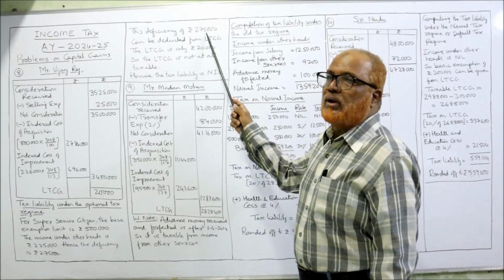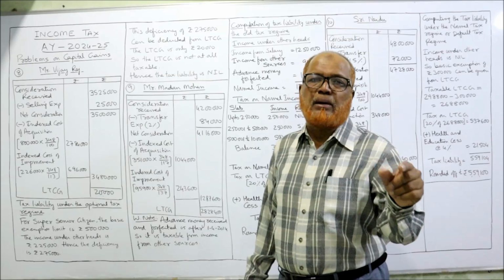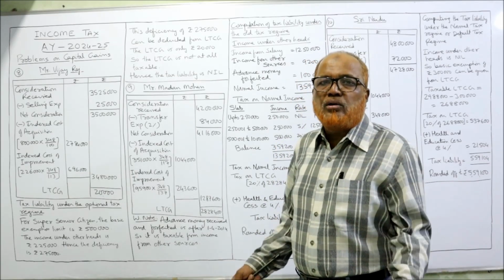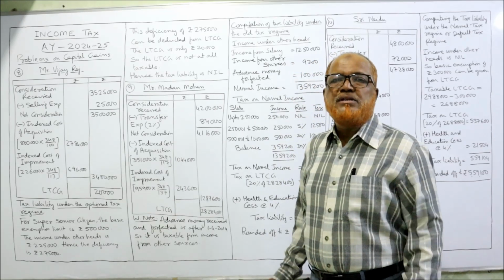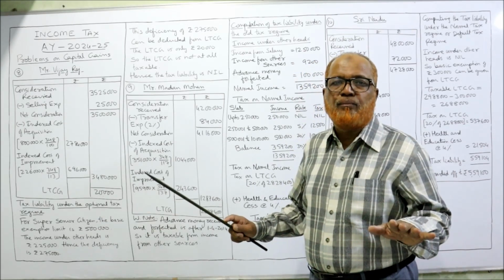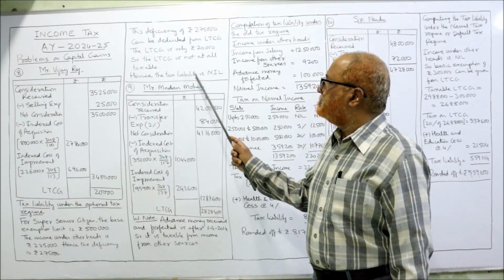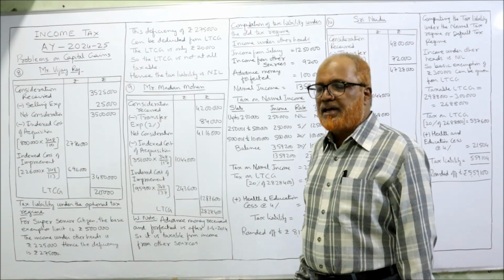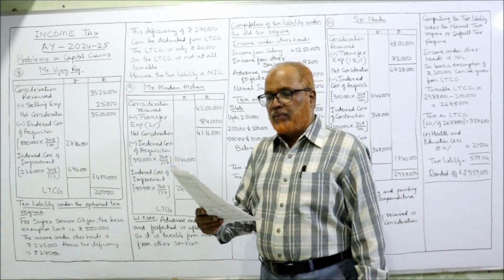This deficiency of 2,75,000 can be deducted from long-term capital gain. But long-term capital gain itself we have only 20,000. That means the tax liability will be nil. No tax is to be paid by the SSC. That's it. This is the 8th problem. Now I am reading out the 9th problem.